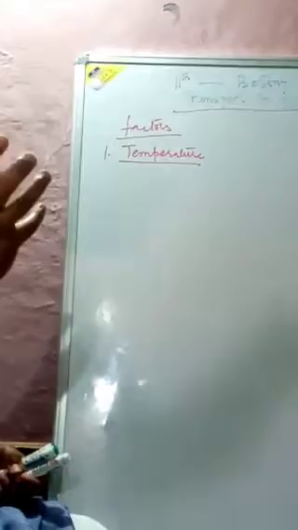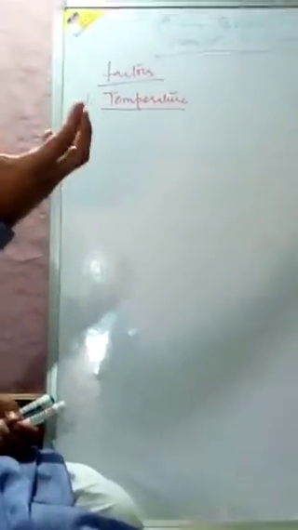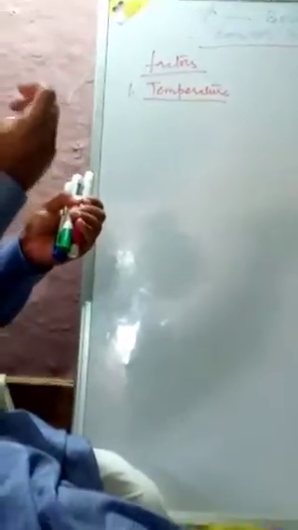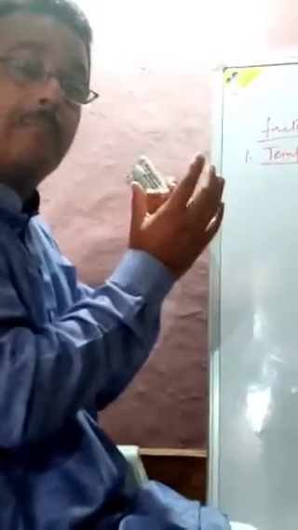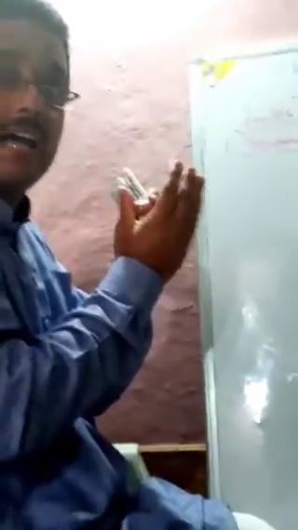Higher the temperature, more will be the movement of particles, more will be the process of diffusion. In your junior classes, in the class of 9th, you have studied that when we cook the food, the smell of that cooked food is smelled from a longer distance, because that food which is being cooked on the stove, the temperature of that food is very much higher.